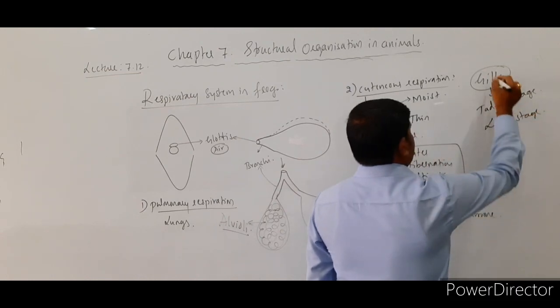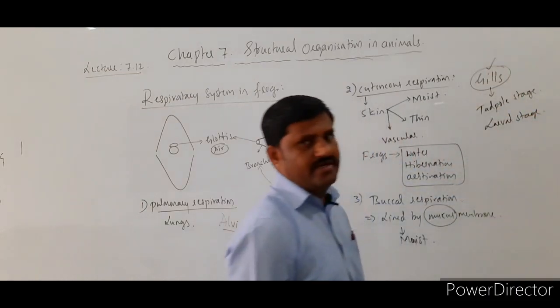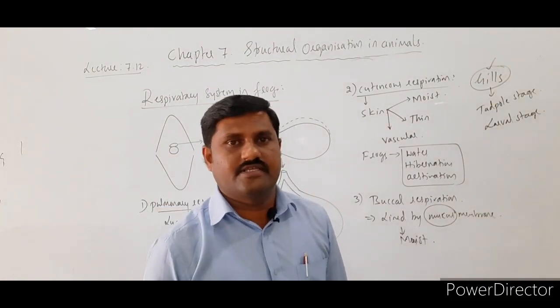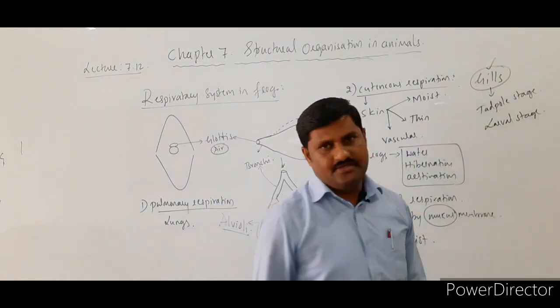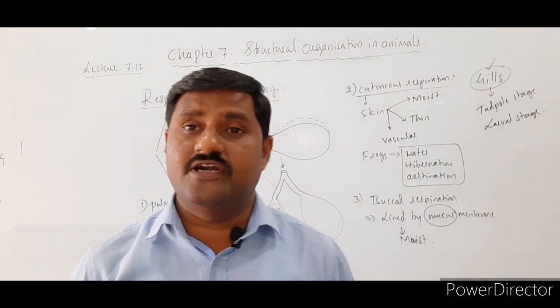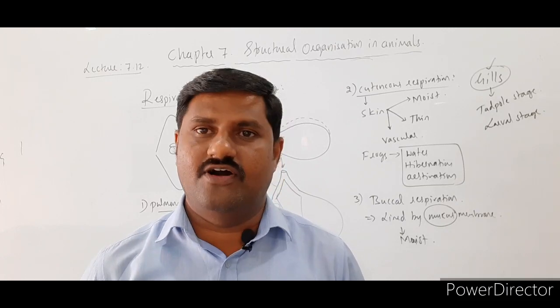Here the gills are present in this animal. Since it is aquatic in nature, it respires with the help of gills. So these are the methods of respiration with the different organs seen in frogs.